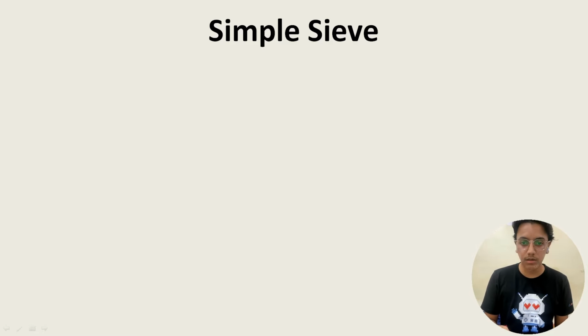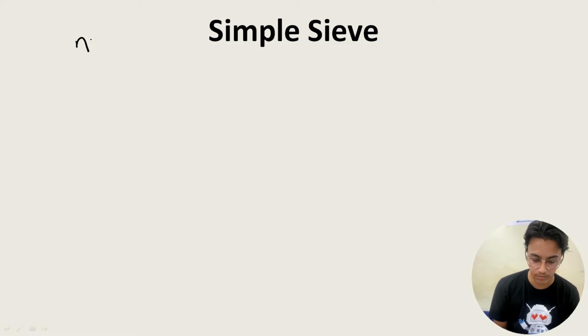So the first algorithm is the simple sieve. We have to understand the problem statement in order to get the MCQ answer ticked correctly. In this question, a user will be given an n value and then we have to take all the prime numbers that come under n. Supposing we give n is equal to 10, we will of course have 2, 3, 5 and 7 in the answer. So this would be a probable answer to tick in the MCQ.